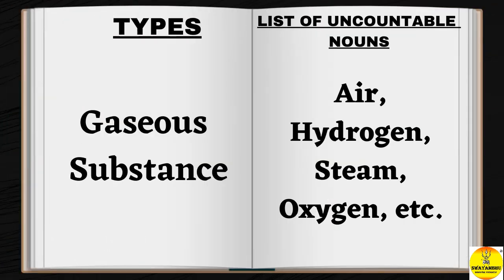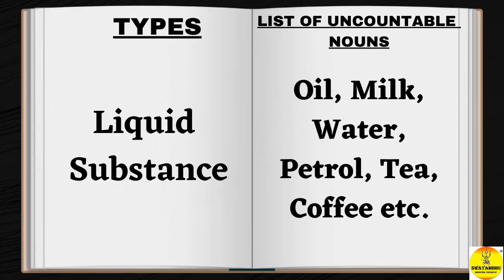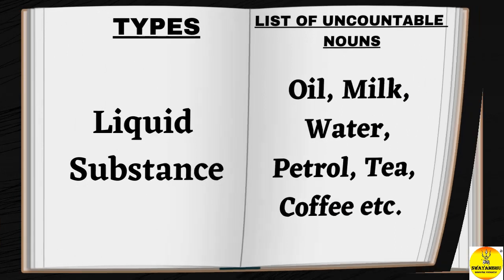The types: gaseous substance, air, hydrogen, steam, oxygen. Liquid substance, oil, milk, water, petrol, tea, coffee.